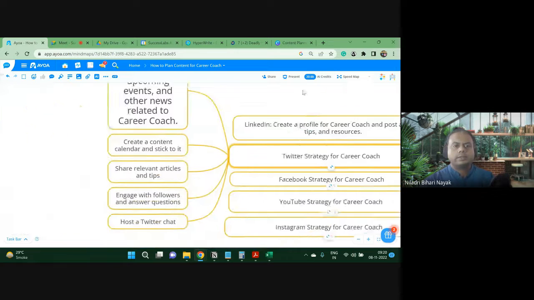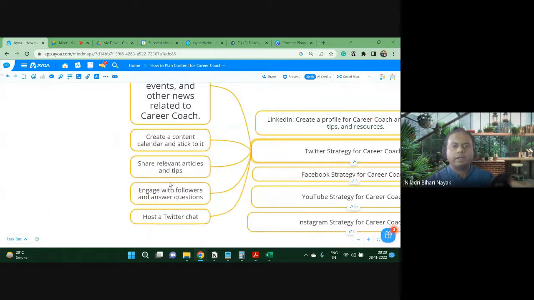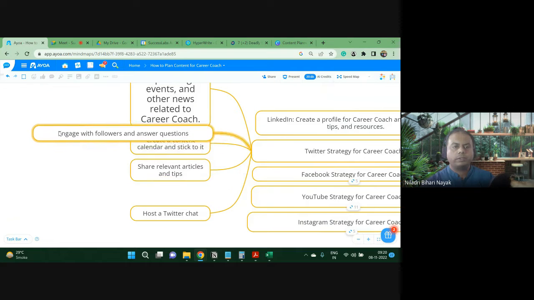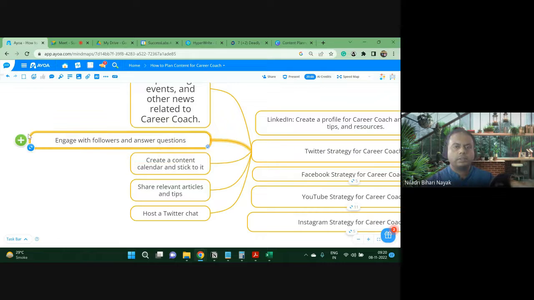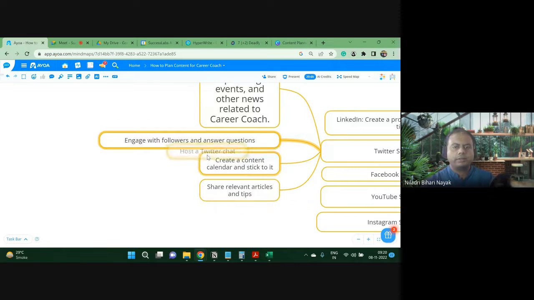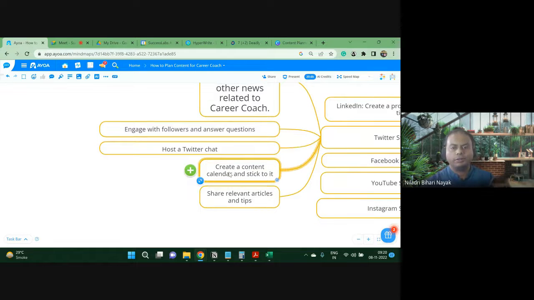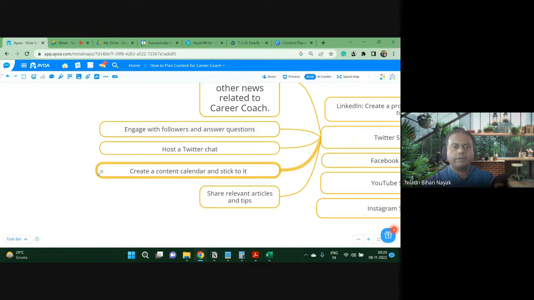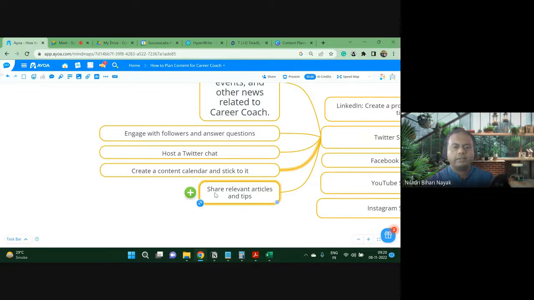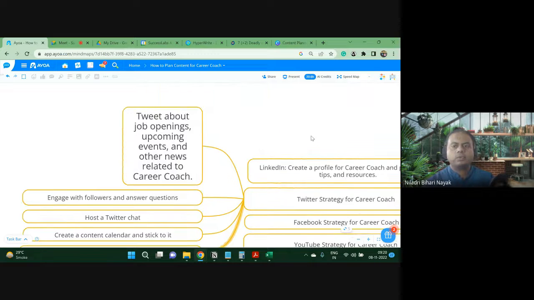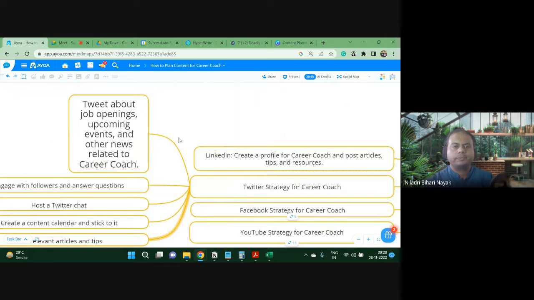Yes, let's see. Create a content calendar and stick to it, share relevant articles and tips, engage with followers and answer questions. This is a true one, a good one. Engage with followers, answer questions, and host a Twitter chat. Yeah, this is something interesting. I have seen it, not hosted myself, but somebody hosted and I attended that. This is content and all these things. And the same goes for LinkedIn as well.